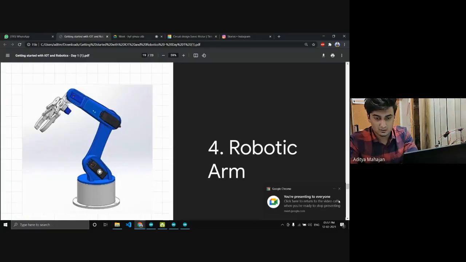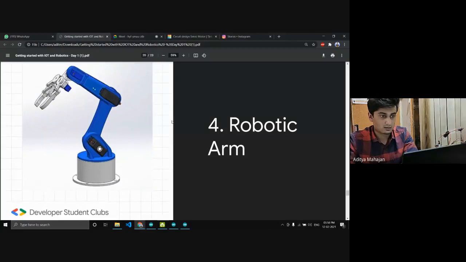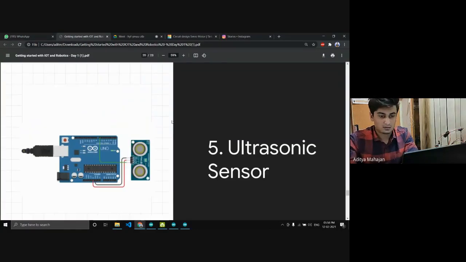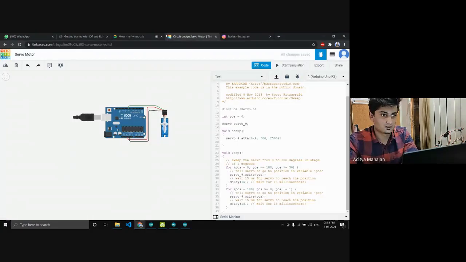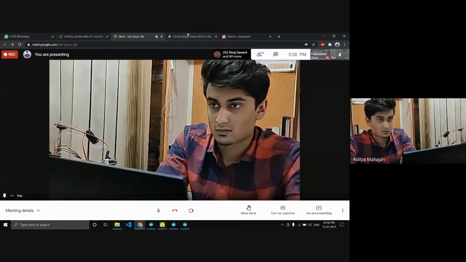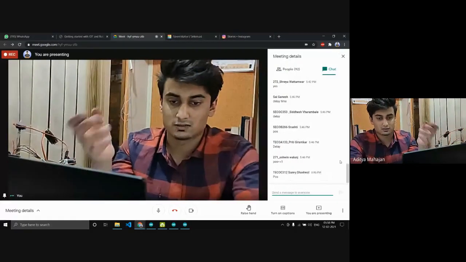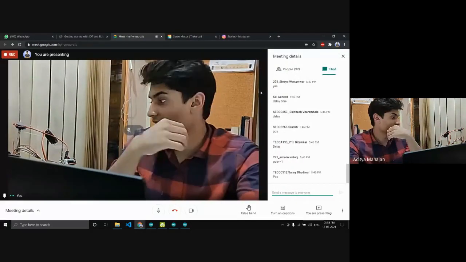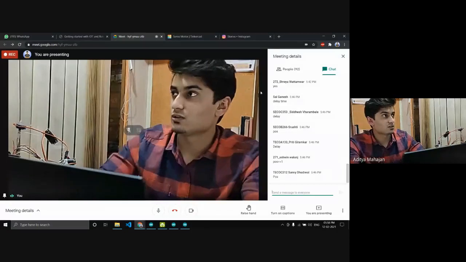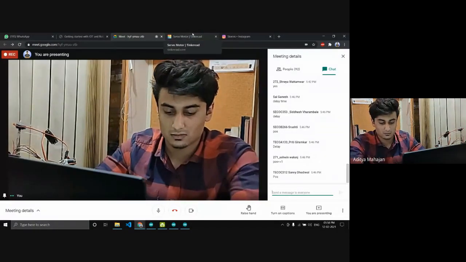Yeah, I showed you guys the robotic arm, and there's an ultrasonic sensor which I'll show you here. What do you guys think is the function of an ultrasonic sensor? Can you tell me 2 or 3 applications where we can use an ultrasonic sensor? Like in a robot.